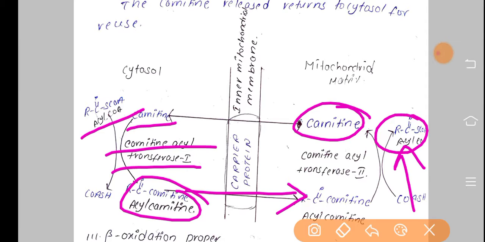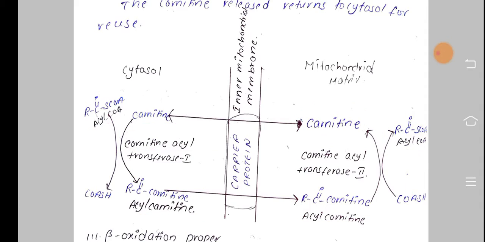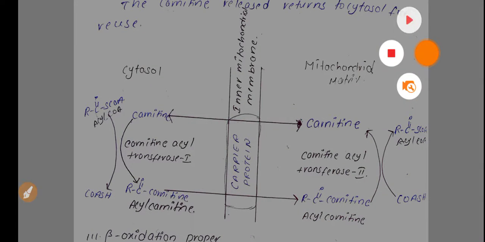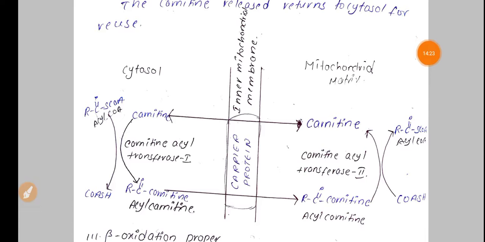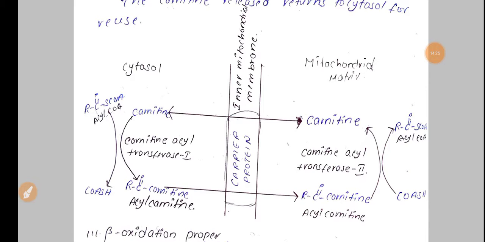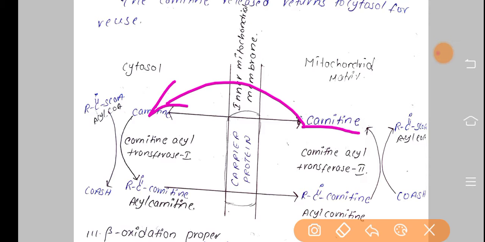Now whatever carnitine separated from this acyl carnitine will go back to the cytosol, and here again this carnitine will combine with the acyl group to form acyl carnitine.